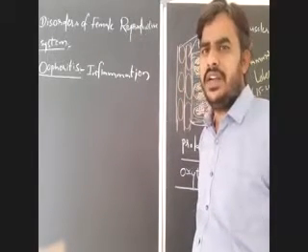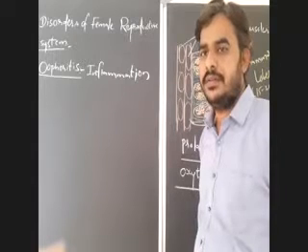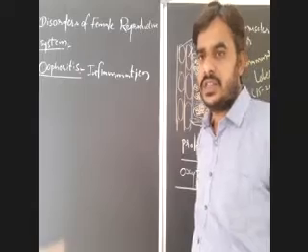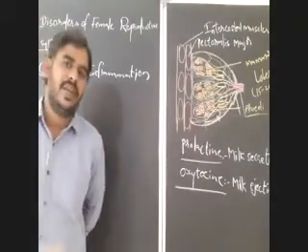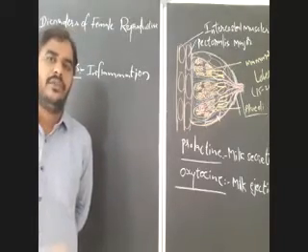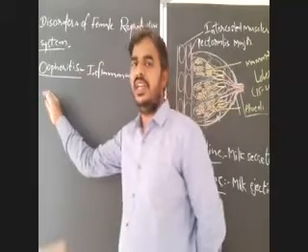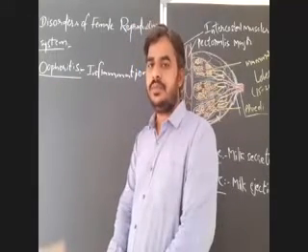So oophoritis is the inflammation of ovaries by infections. If any infections are there in the ovaries, that may finally lead to a painful reddish swelling in the ovaries, which is known as oophoritis.